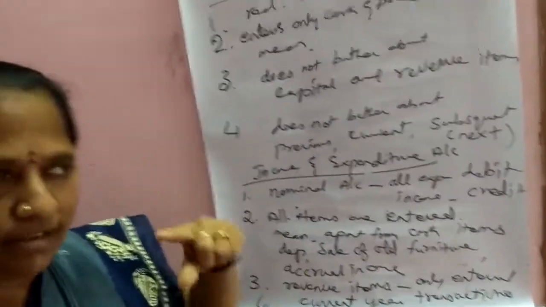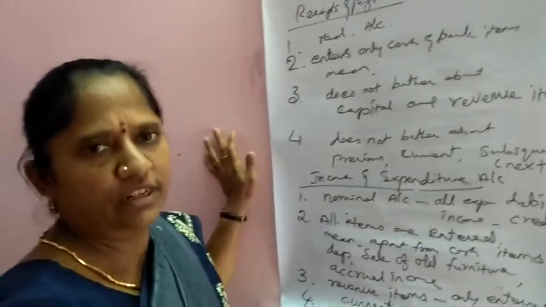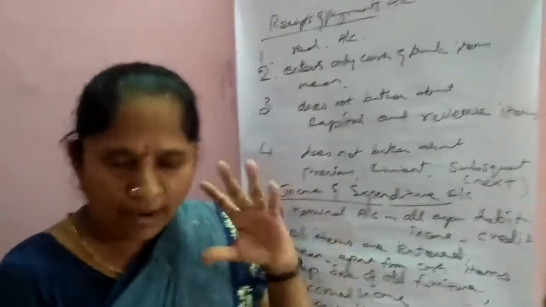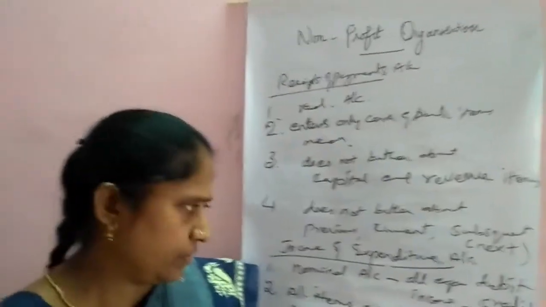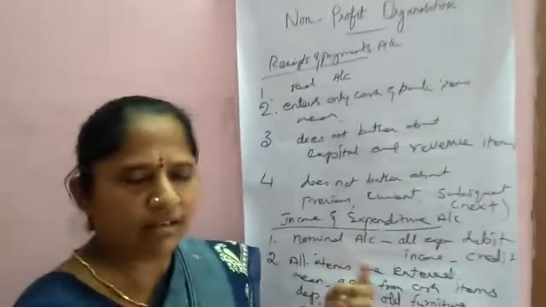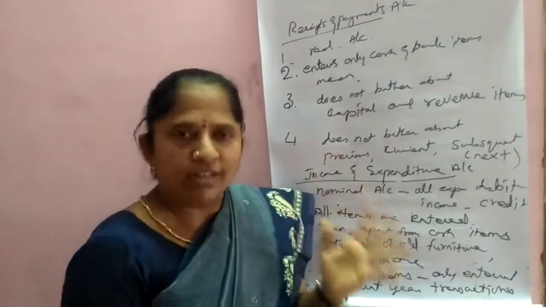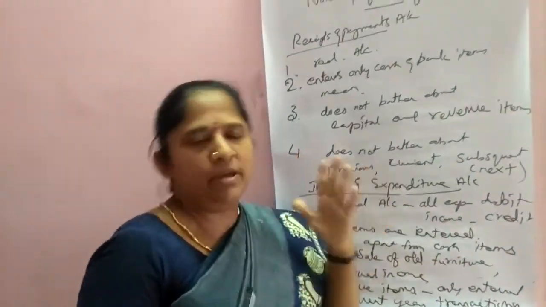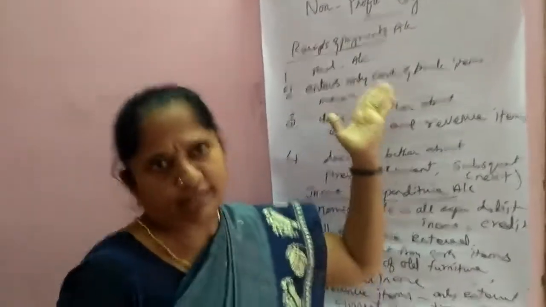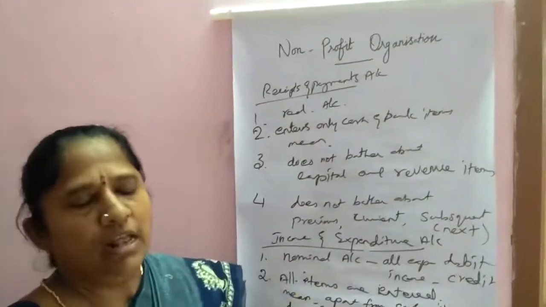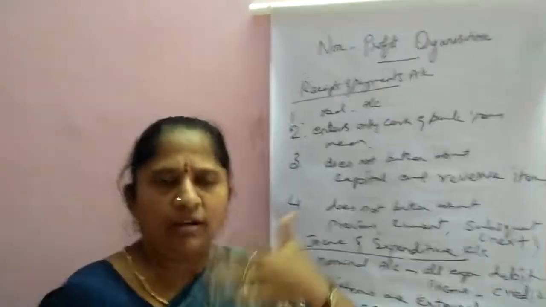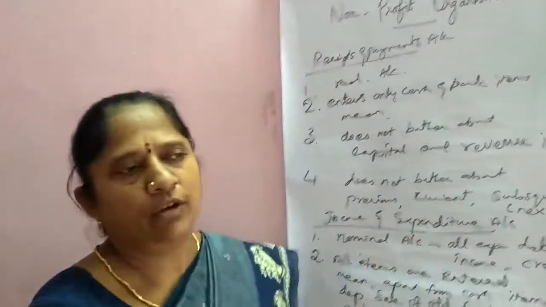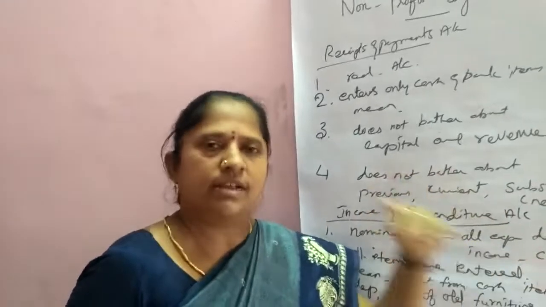We know very well the balance sheet format in the final accounts itself. In the balance sheet we take capital plus net profit minus drawings. The same format we have to follow here, that is capital fund. Capital fund means the fund the organization has at the beginning of the year. So that is the capital fund. Then add surplus, or if deficit, subtract. Then the liability items we have to enter, and on the asset side, the asset items we have to enter.